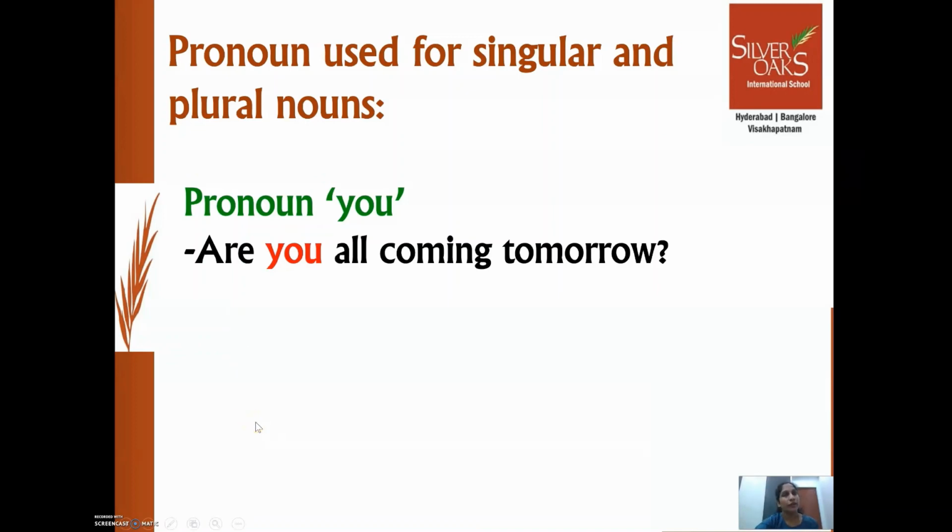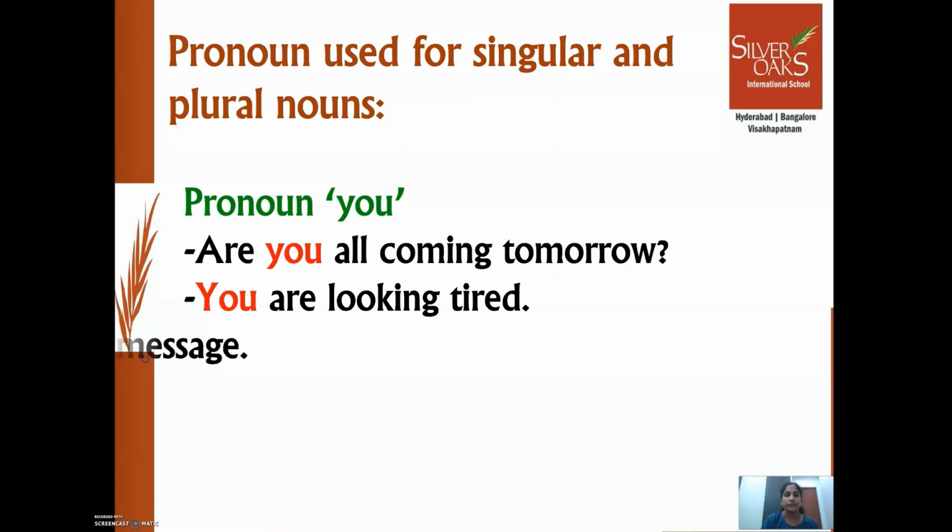Now let's see one more sentence. You are looking tired. So here you is used instead of a person, a naming word. Okay. So it talks about only one person. Now let's see one more sentence. I sent you a message. Here, pronoun you can be singular or plural. Okay. So pronoun you is used instead of singular nouns or plural nouns.